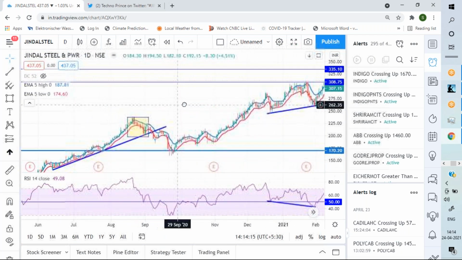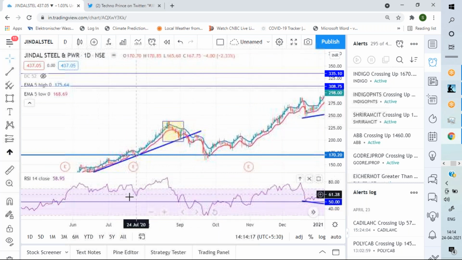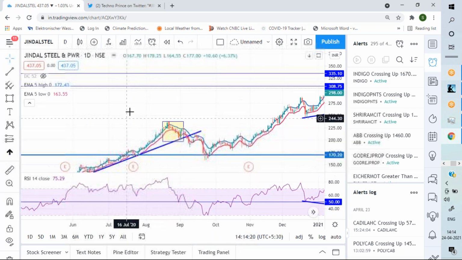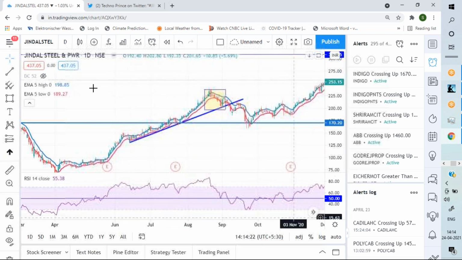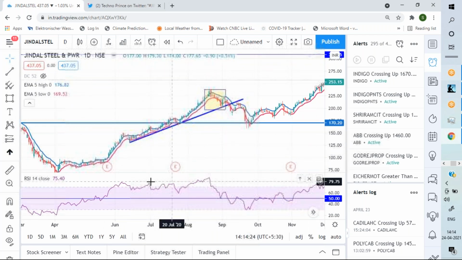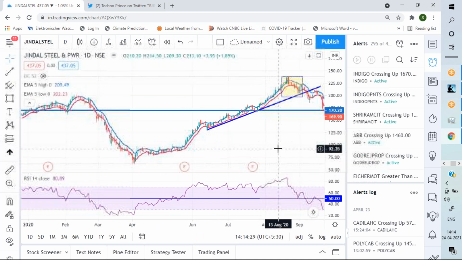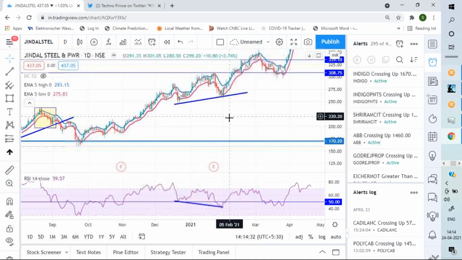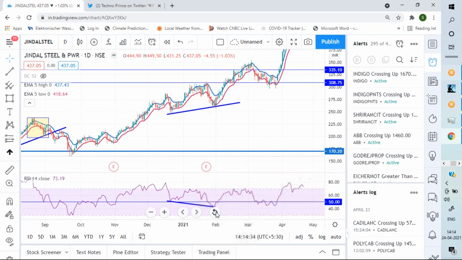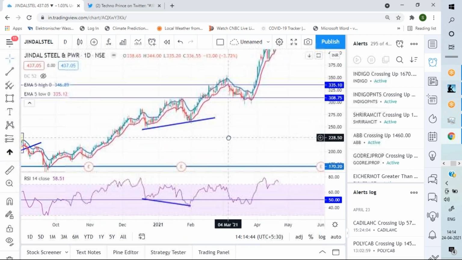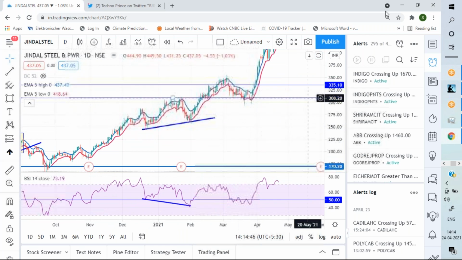Similarly, the bearish case would be when price would be having a higher high, but RSI would be having a lower high. If I find a bearish hidden divergence, I will show. But this is the perfect bullish hidden divergence. RSI getting lower and the price not making a lower low. Clear all of you about this? All of you clear?